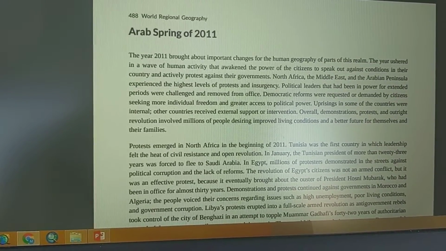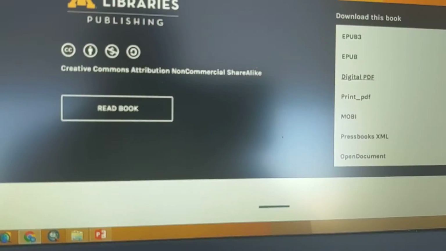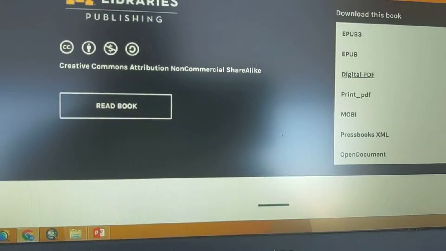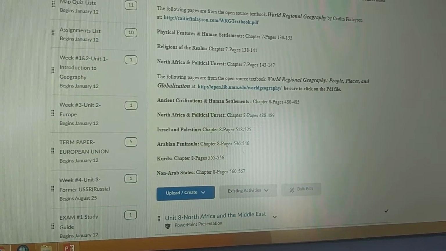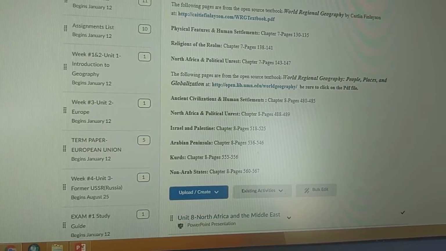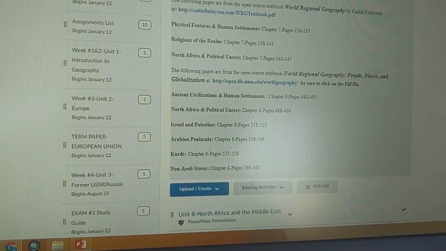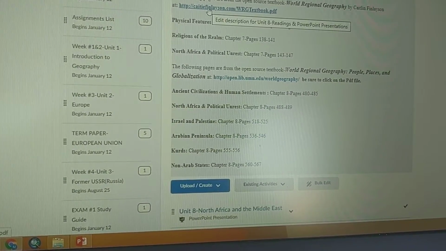I'm going to go ahead now and exit out of here and go back. If you click the back button there, it'll take you back to D2L. For the Finlayson book, I'm going to show you where to access it. It talks about the oil inequality.